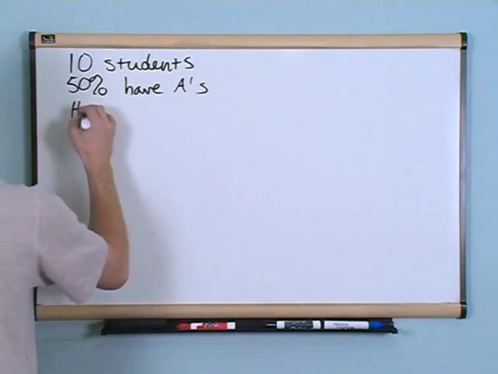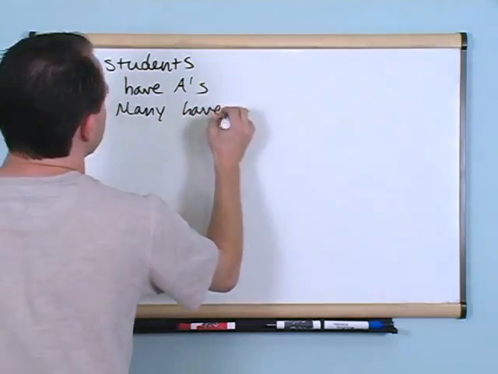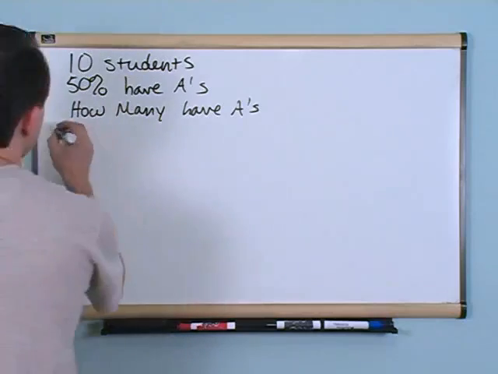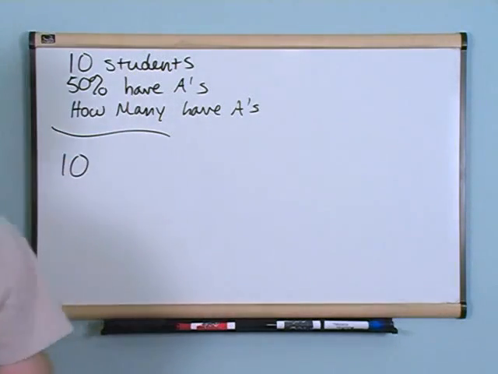Okay? How many have A's? And this is the kind of problem you'll get into a lot, where you'll have a percentage, like 50%, tell you how many students have whatever, and then you'll know how many students. Well, what you do here, it's real easy. You have 10 students in the class, okay? So that's a number we know.